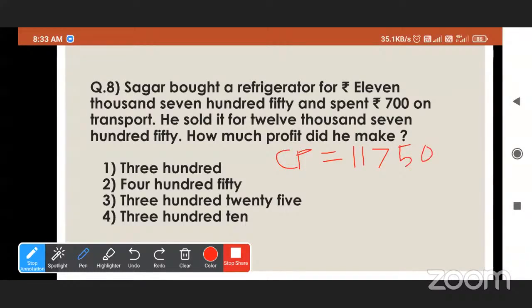So transport is also part of cost price. Okay, so we will add 700 in it. So the total cost price is 12,450. So this is cost price, and selling price, what is the selling price?